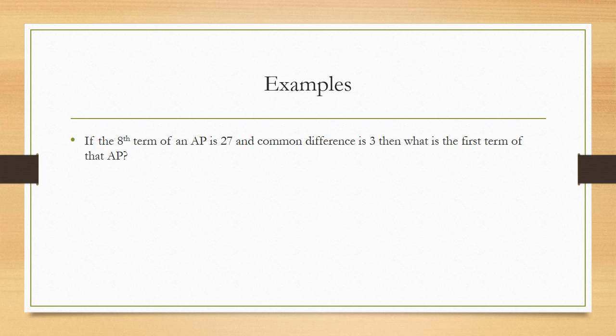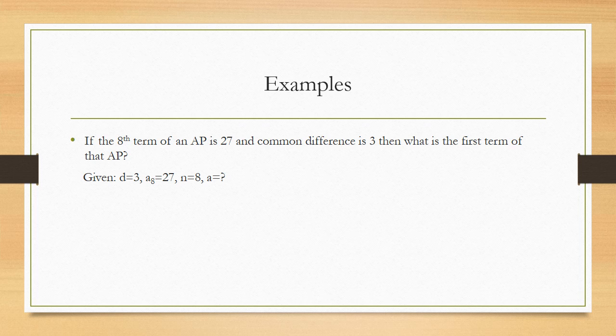Let us take the third example, which we are solving in order to understand the formulas that we have derived before. The problem states, if the 8th term of an AP is 27 and the common difference is 3, then what is the first term of that AP? Here let us take down all the given data first. Given d is equal to 3, that is common difference. Then 8th term is given to us, that is a8 is equal to 27. From this we directly get n as 8. Now we are asked to calculate first term of this AP.